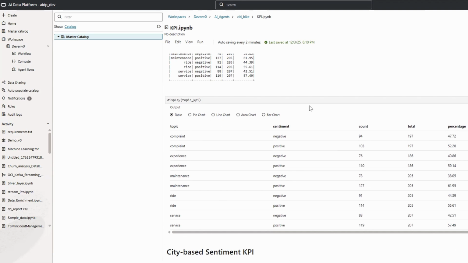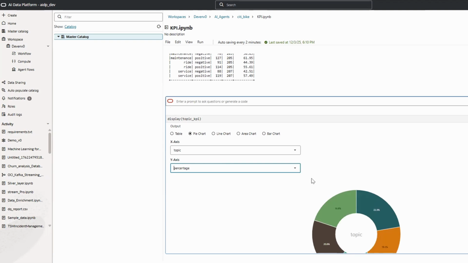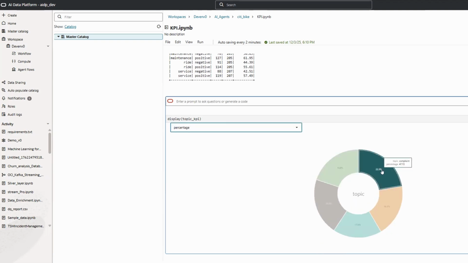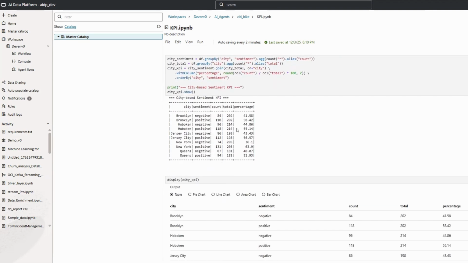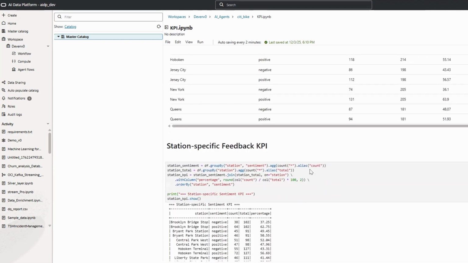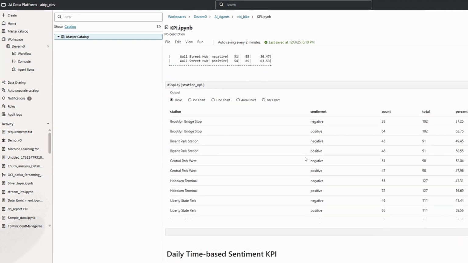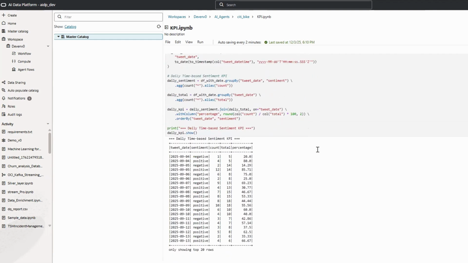Another benefit of our AIDP notebook is that we can quickly visualize how this topic-wise sentiment analysis looks, so we can quickly understand what the different percentages are. Very similar to that, we create another KPI based on sentiment to understand the sentiment-wise information related to the different cities, whether positive or negative, and then we have all the information station-wise as well.